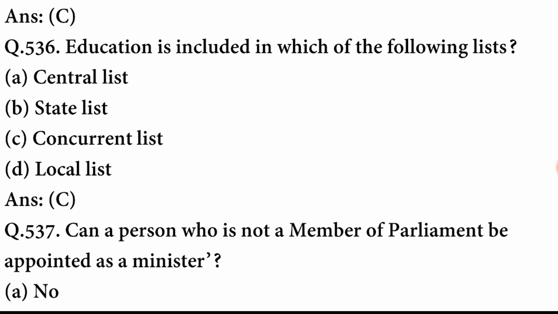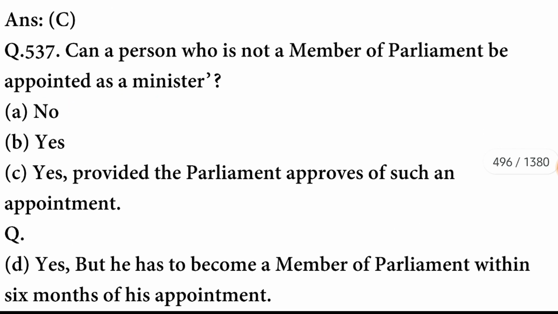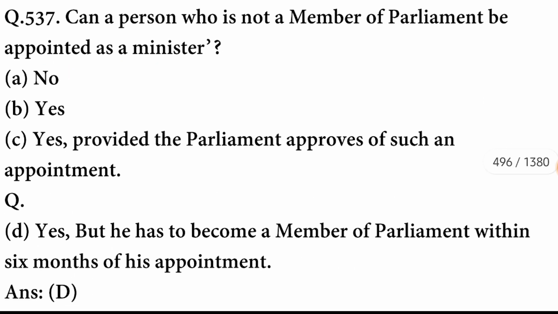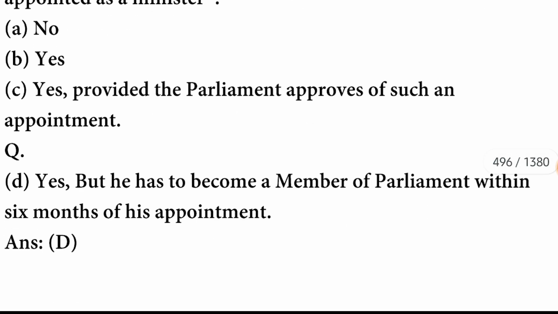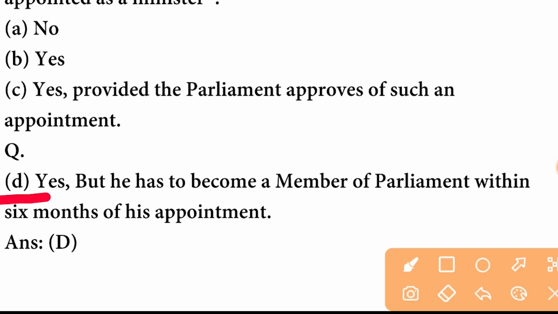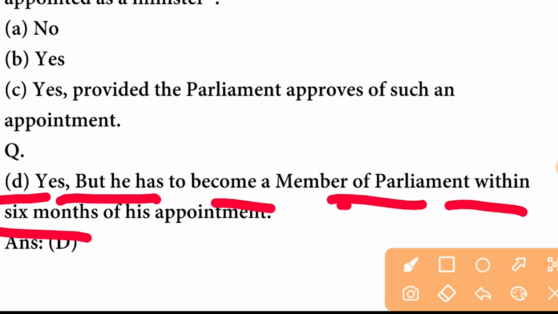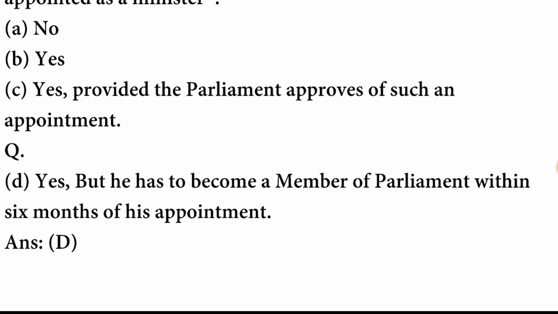Education is included in which of the following lists? Is it included in the concurrent list? C option is correct. Can a person who is not a member of Parliament be appointed as a minister? He can be appointed as a minister, yes, but he has to become a member of Parliament within 6 months of the appointment. D option is correct.